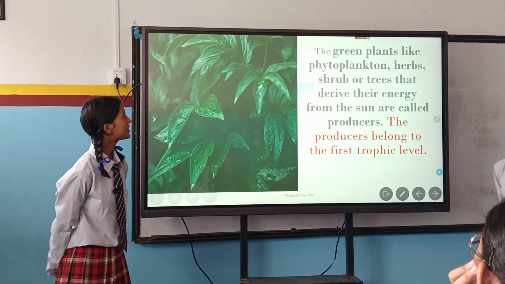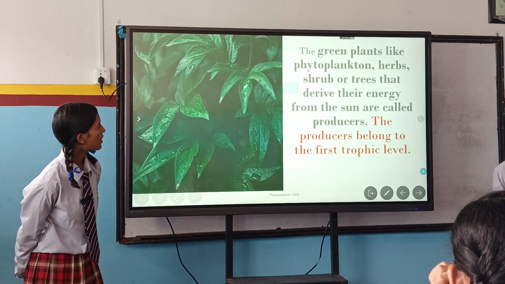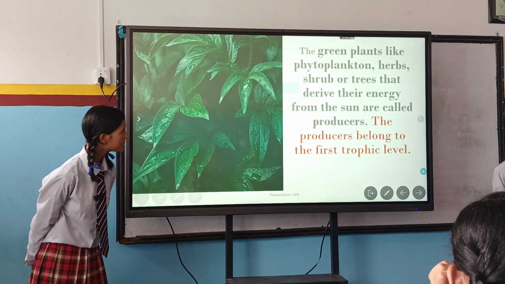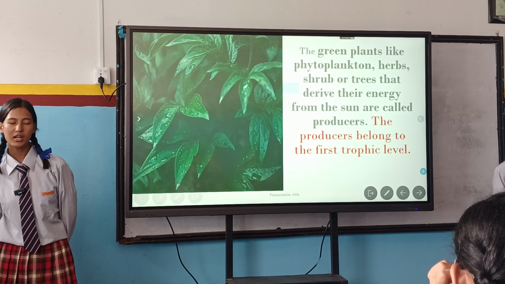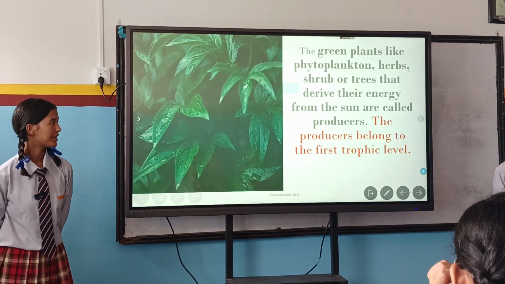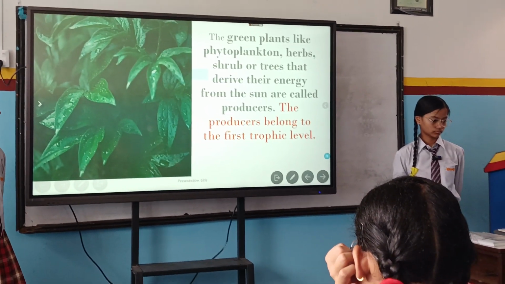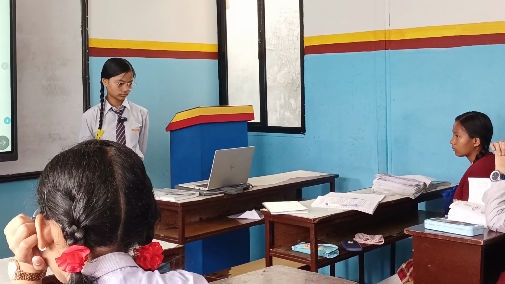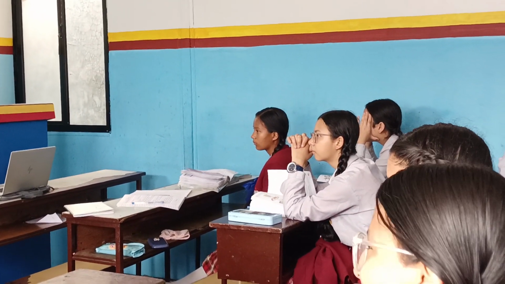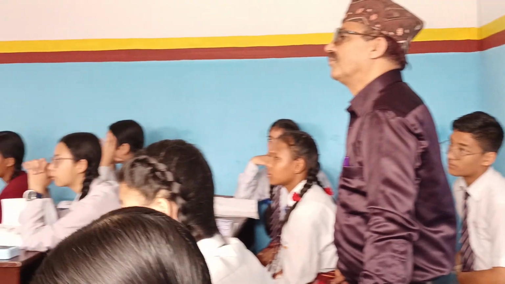First trophic level. The green plants like herbs, shrubs or trees that derive their energy from the sun are called producers. Producers obtain their food from sunlight. Like in our school also they are present. Shrubs are small plants, and trees are like in a forest. Producers belong to the first trophic level.